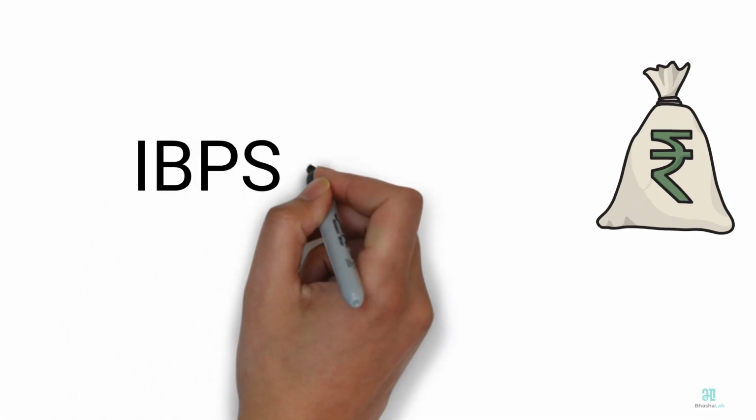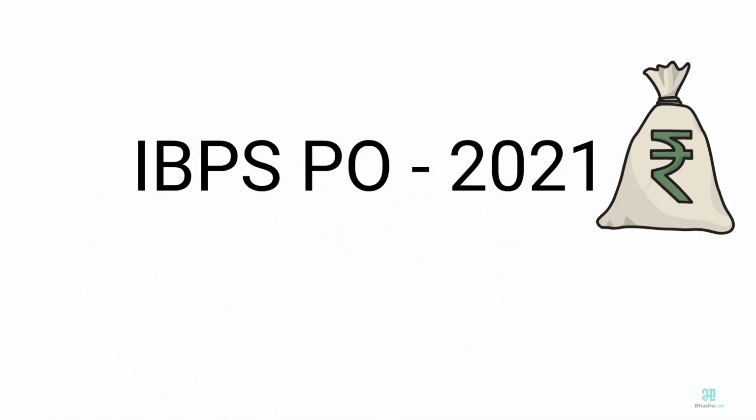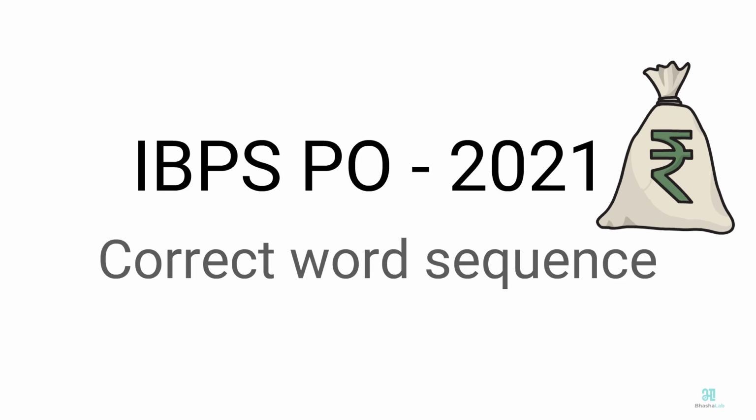Welcome all. Today, we have an exciting question to solve from IBPS PO 2021 exam. We'll be unscrambling a sentence to find the correct word order. But don't worry, we'll break it down step by step. Here's the sentence we need to unjumble.